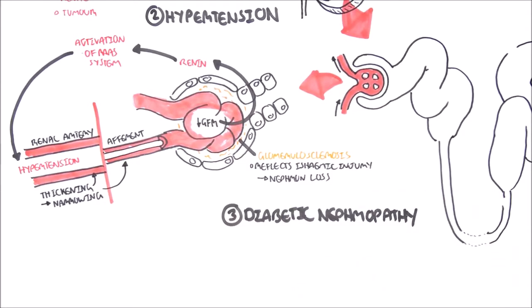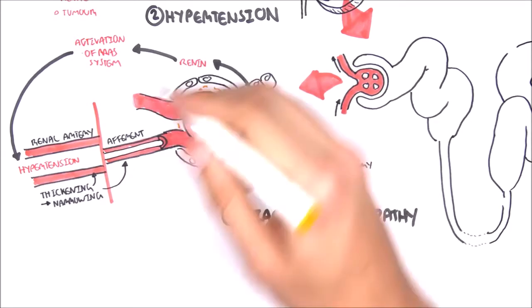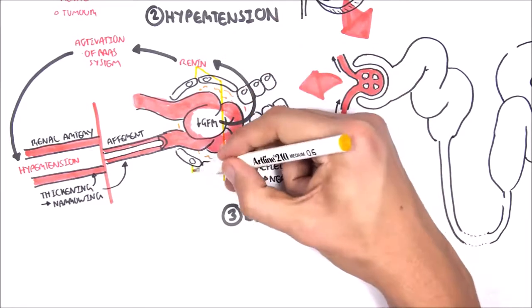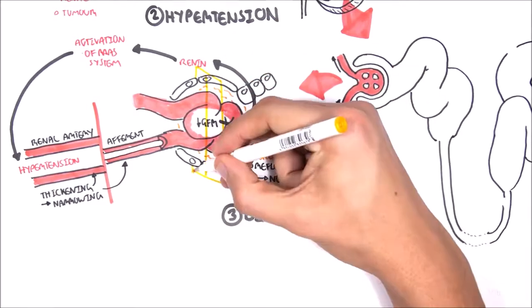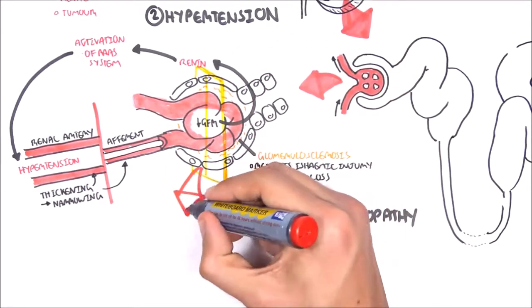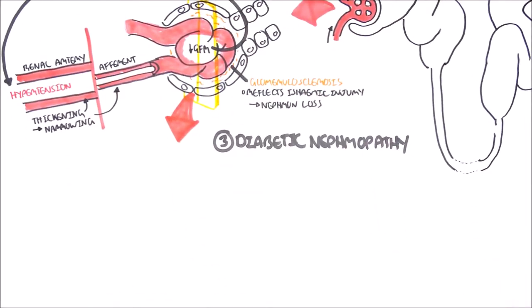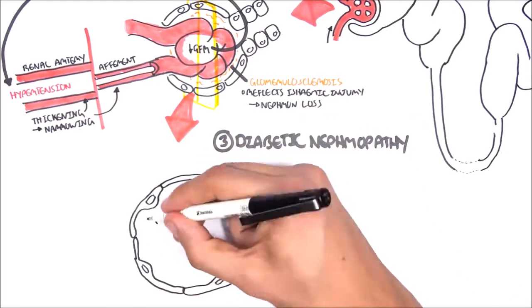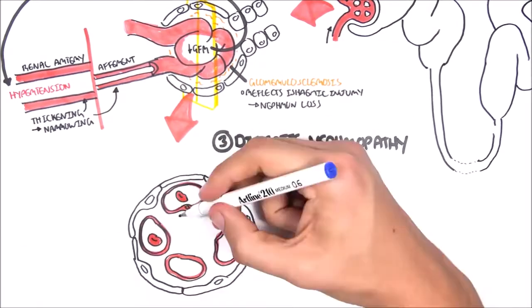Next, let us look at the most common cause of chronic kidney failure, which is diabetes. A massive complication in diabetes is diabetic nephropathy. Now, diabetic nephropathy eventually will lead to chronic kidney failure. To learn about diabetic nephropathy, let us cut a section of the Bowman's capsule and the glomerulus and see what changes occur.